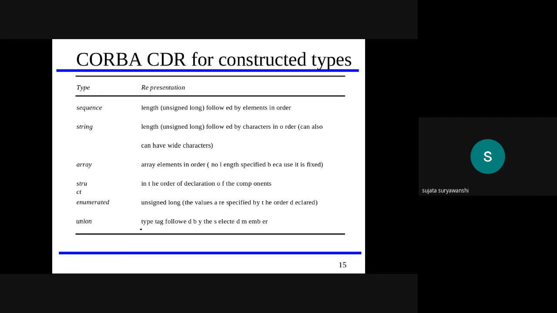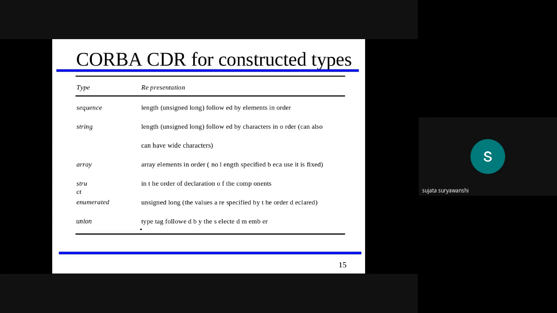The second is string. The string CDR also uses a length, again an unsigned long, which shows the length of the data, followed by the characters in order. Then for the array, the array elements are given in order, and the length is not specified because it is fixed. Then the struct keyword is used. Struct is the CDR for structured types.